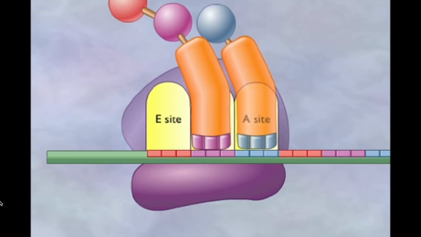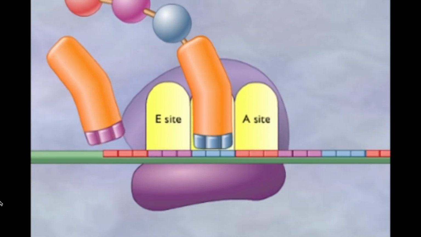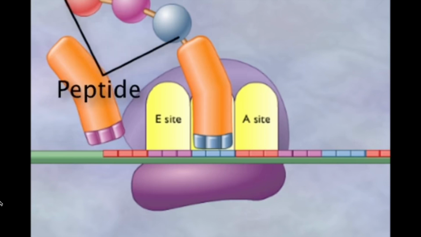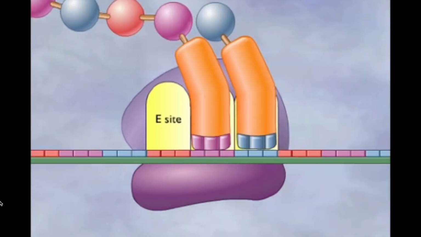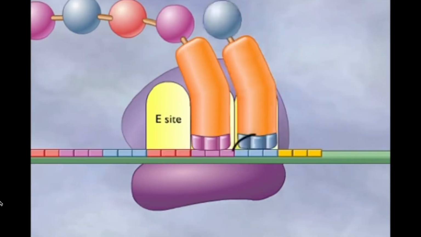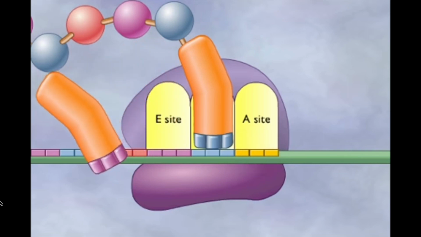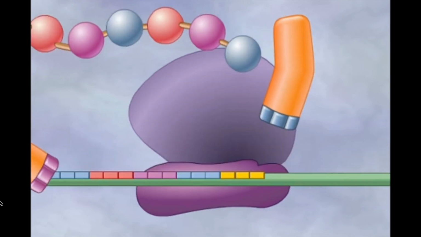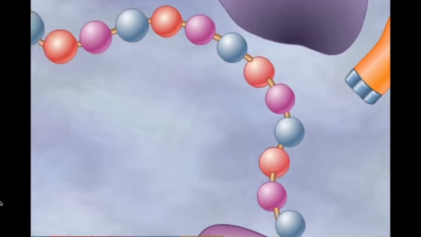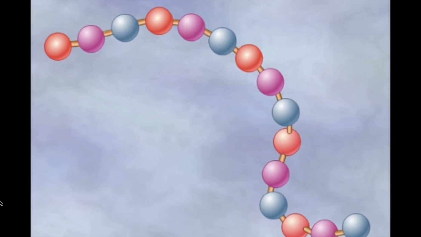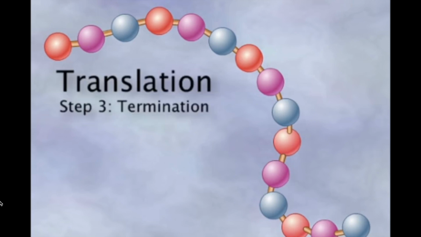Once again, the enzyme transfers the amino acid at the P site to the transfer RNA at the A site. However, this time, both amino acids of the dipeptide transfer over, making the peptide an even longer chain of amino acids. This process continues until the ribosome reaches the stop codon, at which point a protein called release factor binds to the A site rather than transfer RNA. The new protein releases from the ribosome and the ribosome disassembles. This last step is called termination, and our new protein is now ready for packaging and export.